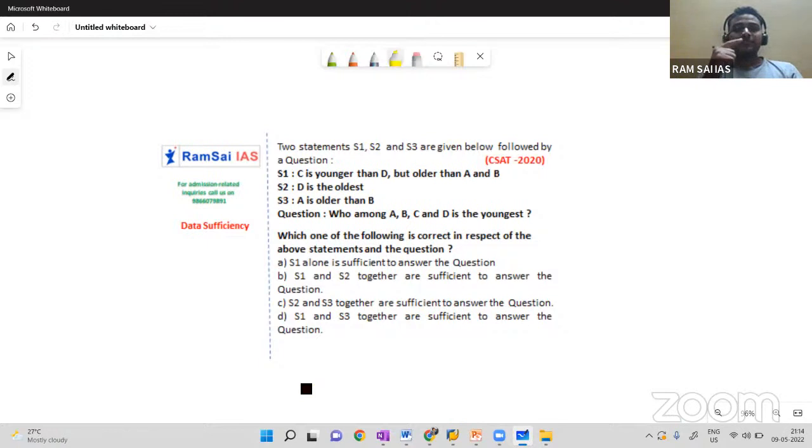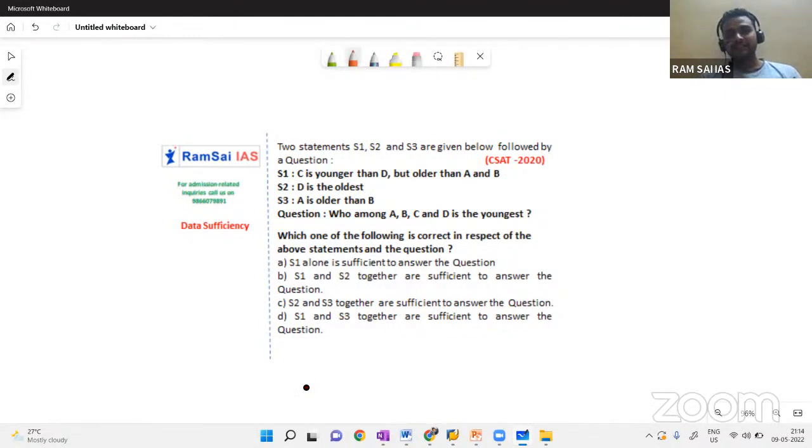Statement 1, statement 2, statement 3. So based on the statements, the options also changed. S1 alone is sufficient, S1, S2 together are sufficient, S2, S3 together are sufficient, S1, S3 together are sufficient. So now analyze the 3 statements, then you will get the answer easily.